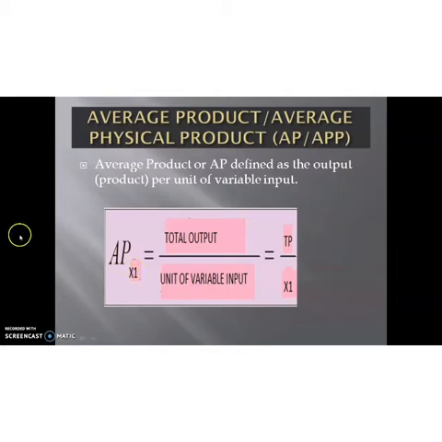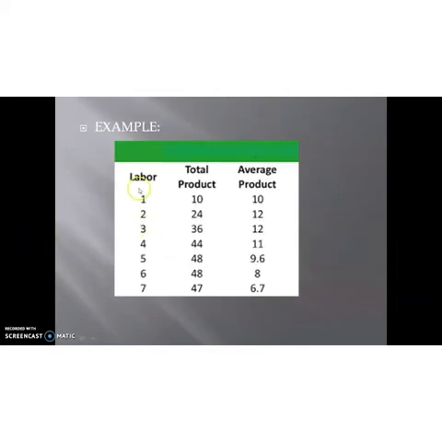Okay. So for example, here the first column is labor, the second column represents total product, and the last one is the average product. If a producer employs 1 unit of labor, he can produce 10 units of output. So average product is 10 by 1, that is total product divided by units of variable factor.